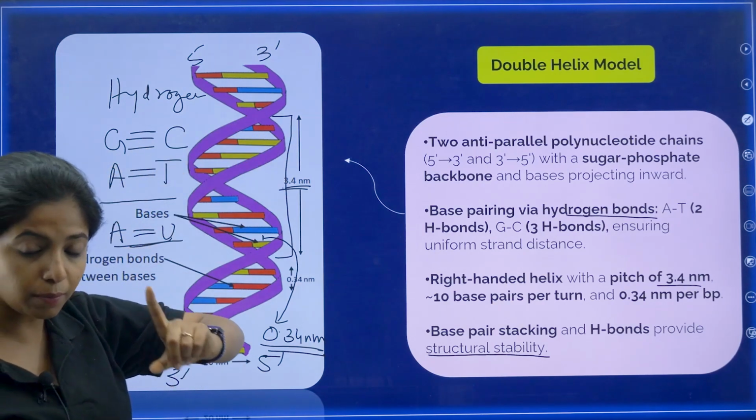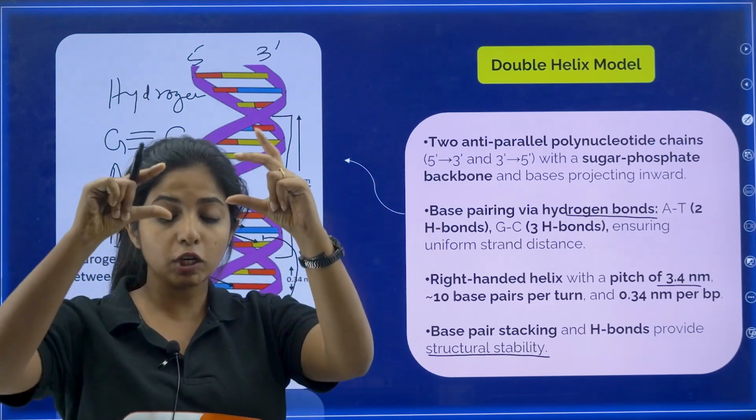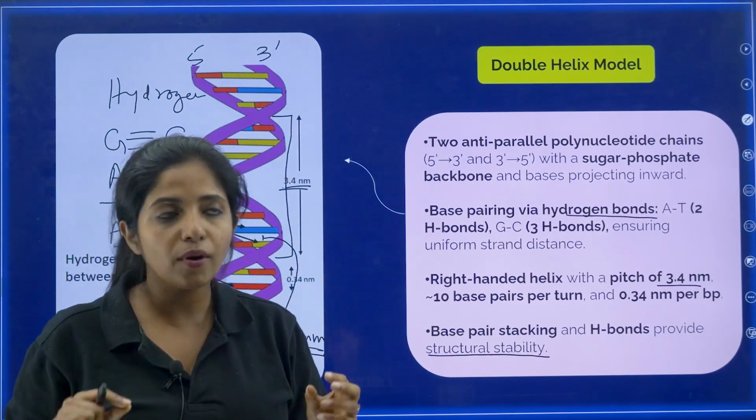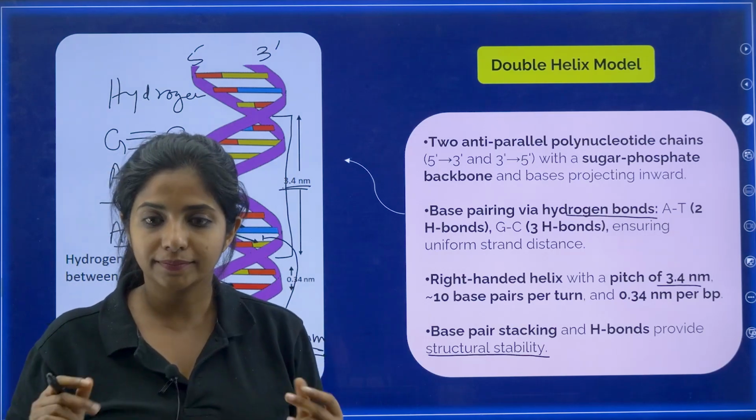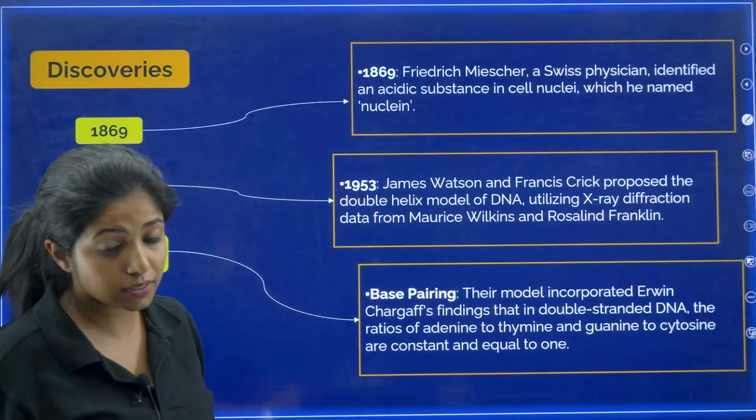Got it? Please remember this whole thing. One whole helix has a pitch of 3.4 nanometer. In between each base pair, what is the space? 0.34 nanometer. And how many bases are there? 10 bases.